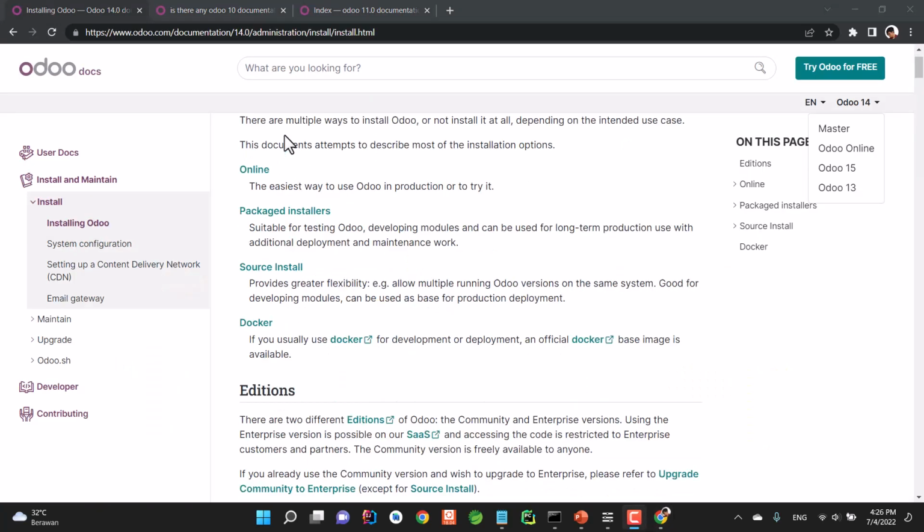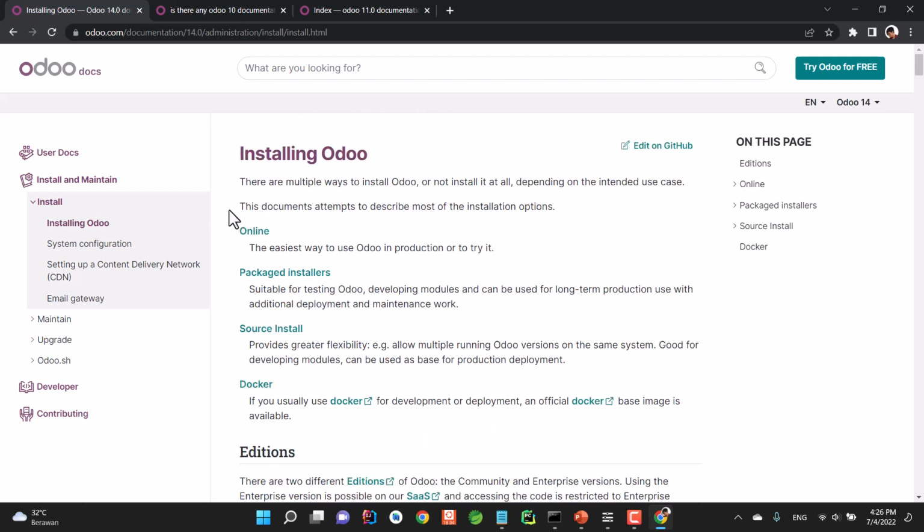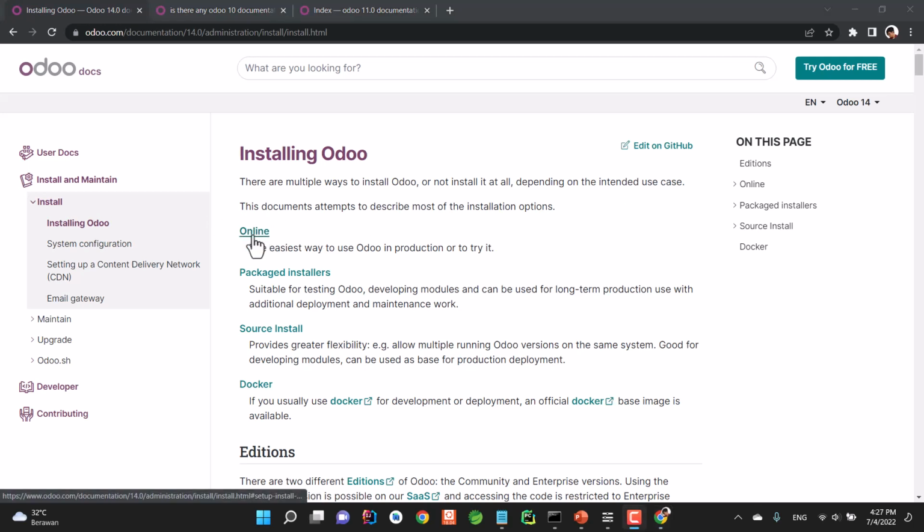As you can see, there are a couple of ways to install Odoo. The first one is actually not installing Odoo on your local machine; this is basically just a web demonstration of Odoo. As for the package installers, this is just a regular installer for installing an application. You can run it and Odoo will be installed on your local machine in one setup.